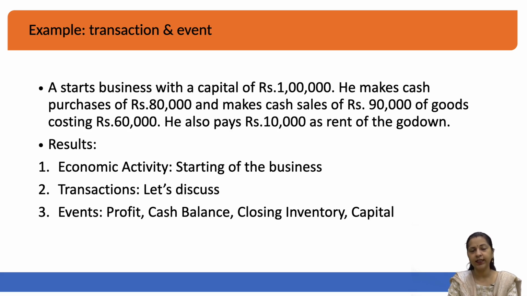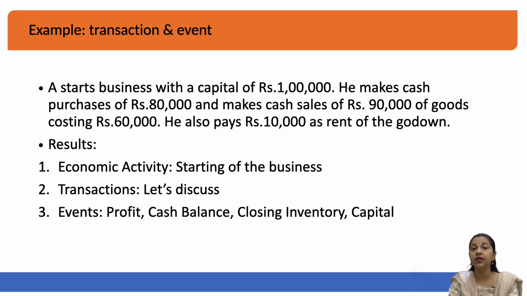So spending 80,000 rupees would mean that number one, whatever you are purchasing, its balance will increase. Number two, if you are spending cash to purchase that item, your cash balance will decrease. Now, is it a transaction? The answer is yes, it's a transaction. And this accounting transaction, is it capable of getting into books of accounts? The answer is yes, it is capable of getting into books of accounts because it is measurable in terms of money.